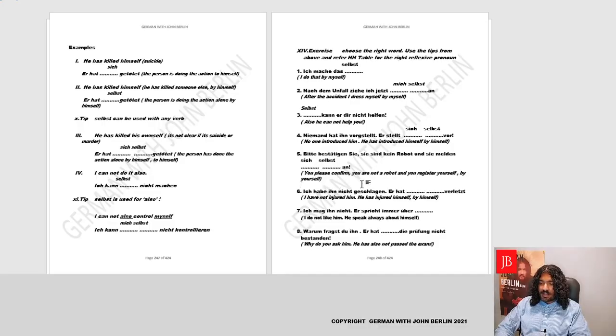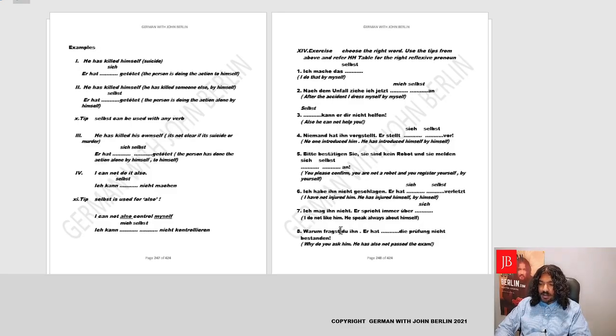Ich habe ihn nicht geschlagen, hat sich dash dash verletzt. I have not hit him, he has injured himself by himself. Okay, so hat sich selbst verletzt. Okay, ich mag ihn nicht, spricht immer über dash. I do not like him, he always speaks about himself. So it'll be ich mag ihn nicht, spricht immer über, simple reflexive pronoun, sich, about himself.